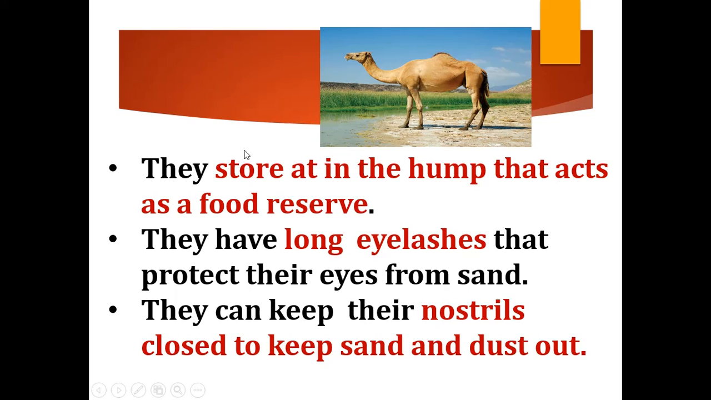So they store food in the hump. This is the hump part of the camel, where they will store their food. So this hump will act as a food reserve. Food reserve means where the food gets stored. So the camel will store food in the hump, which will act as a food reserve.